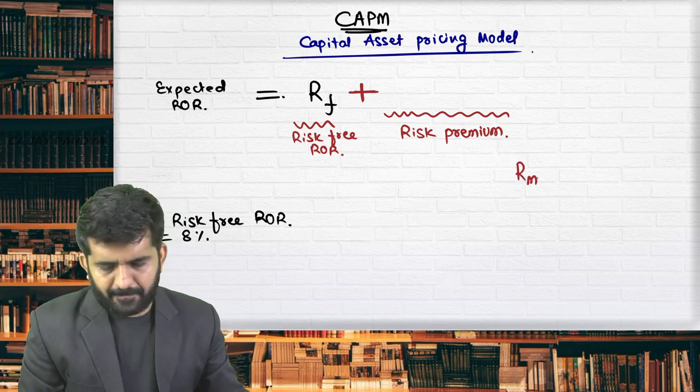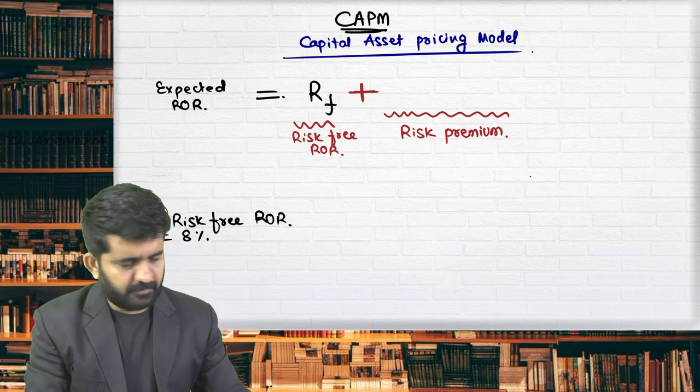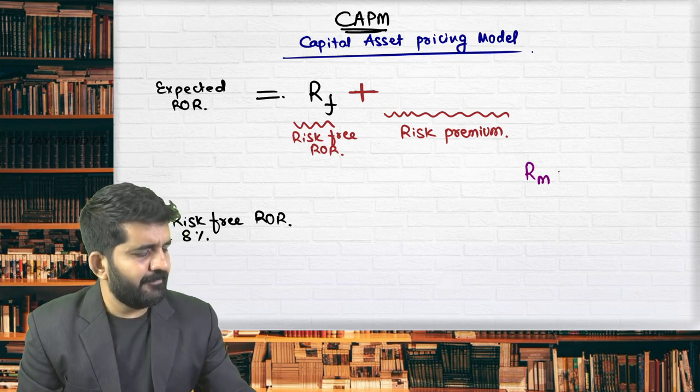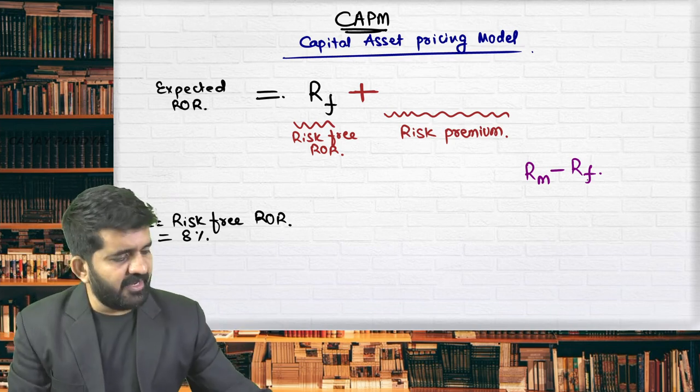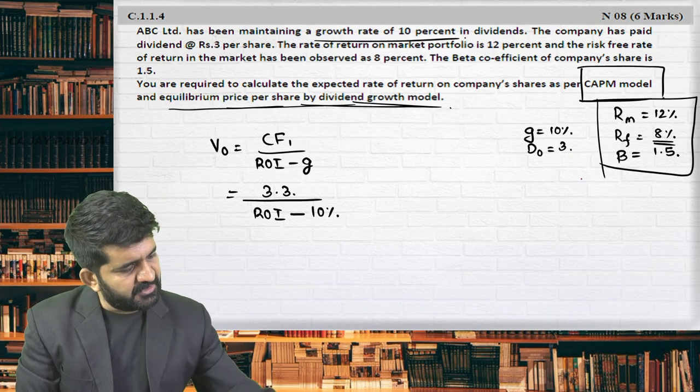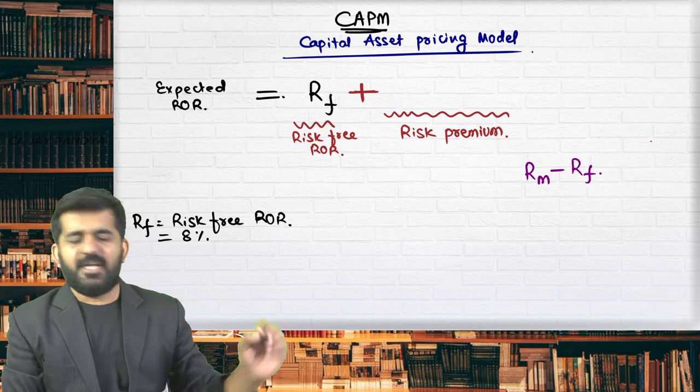RM minus RF. What is RF? We know what is RM. Try to understand in this question. RM is given as 12%. Let me take it as 12%.